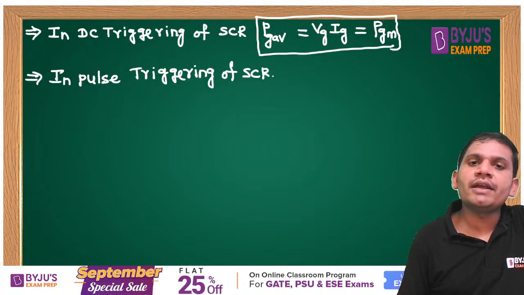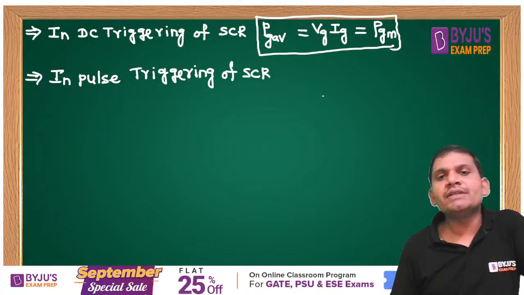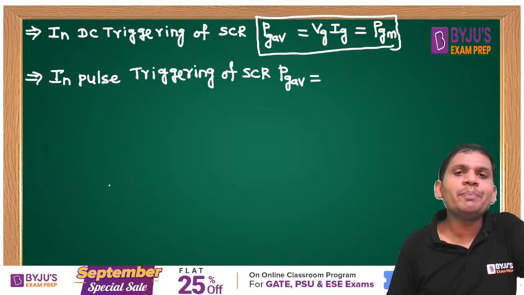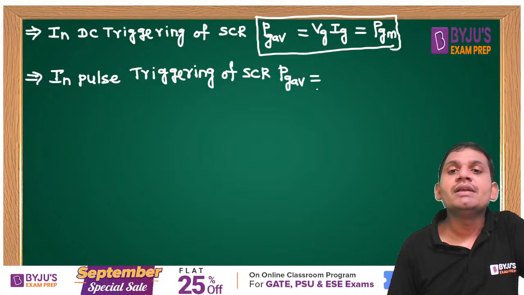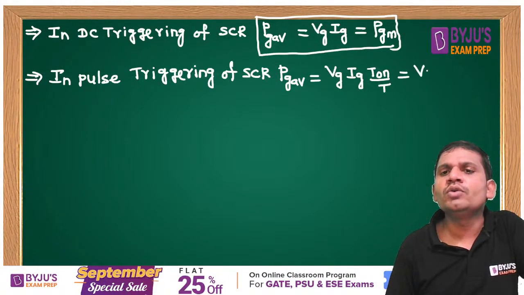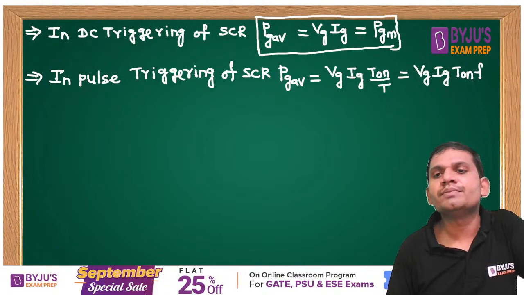In pulse triggering of SCR, what is the PGAV? PGAV is the average gate power loss. The average gate power loss is equal to VG into IG into T on by T. This is equal to VG into IG into T on into F.